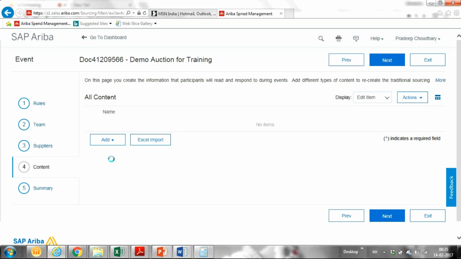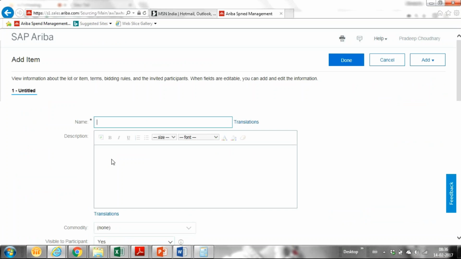Now I'm adding a line item. So we can add a line item.